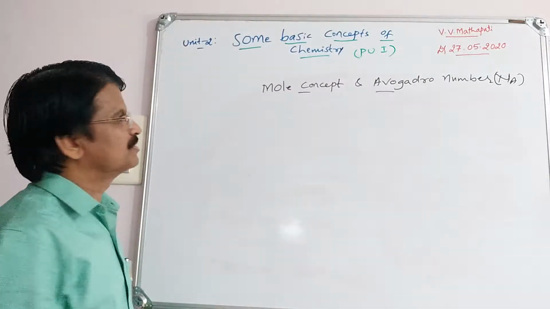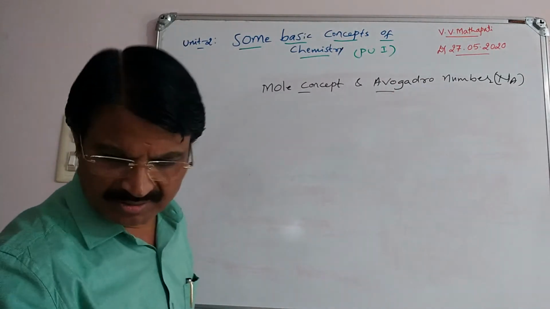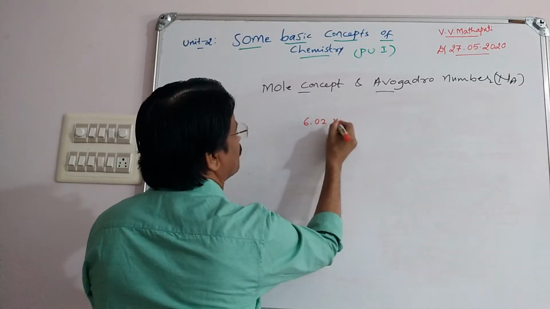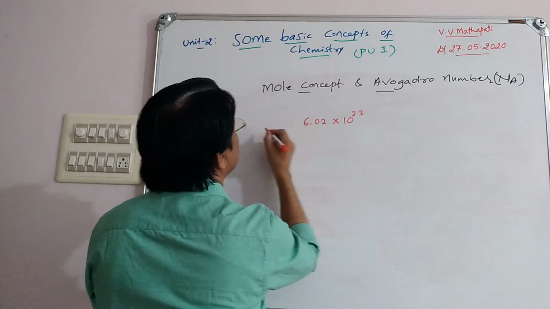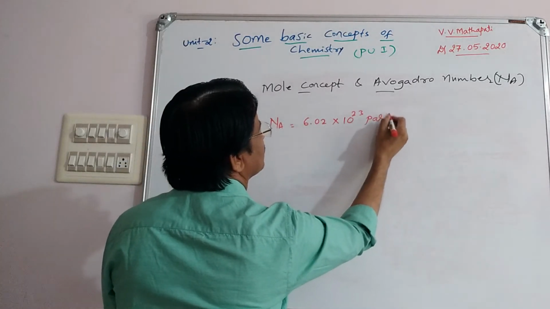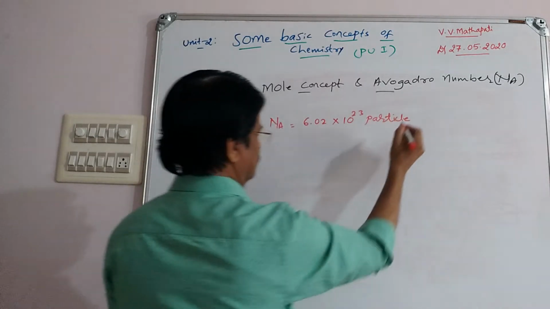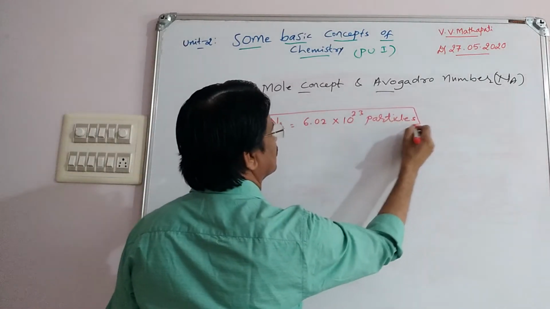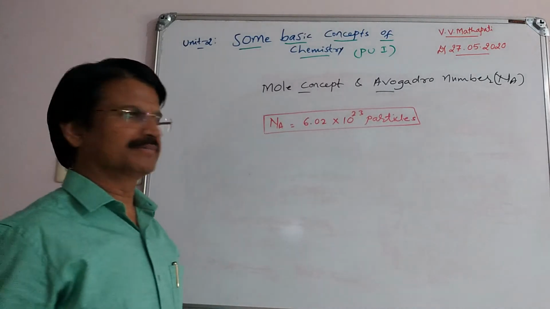In the mole concept, first I will tell you about the Avogadro number. It is 6.02, or 6.022 into 10 to the power 23, particles. Important value, the Avogadro number.